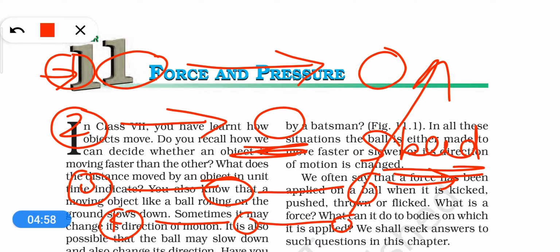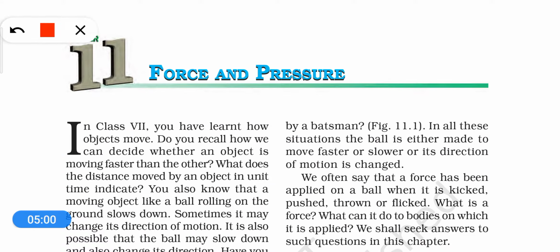So this is very important to know what is the meaning of change in state of motion.